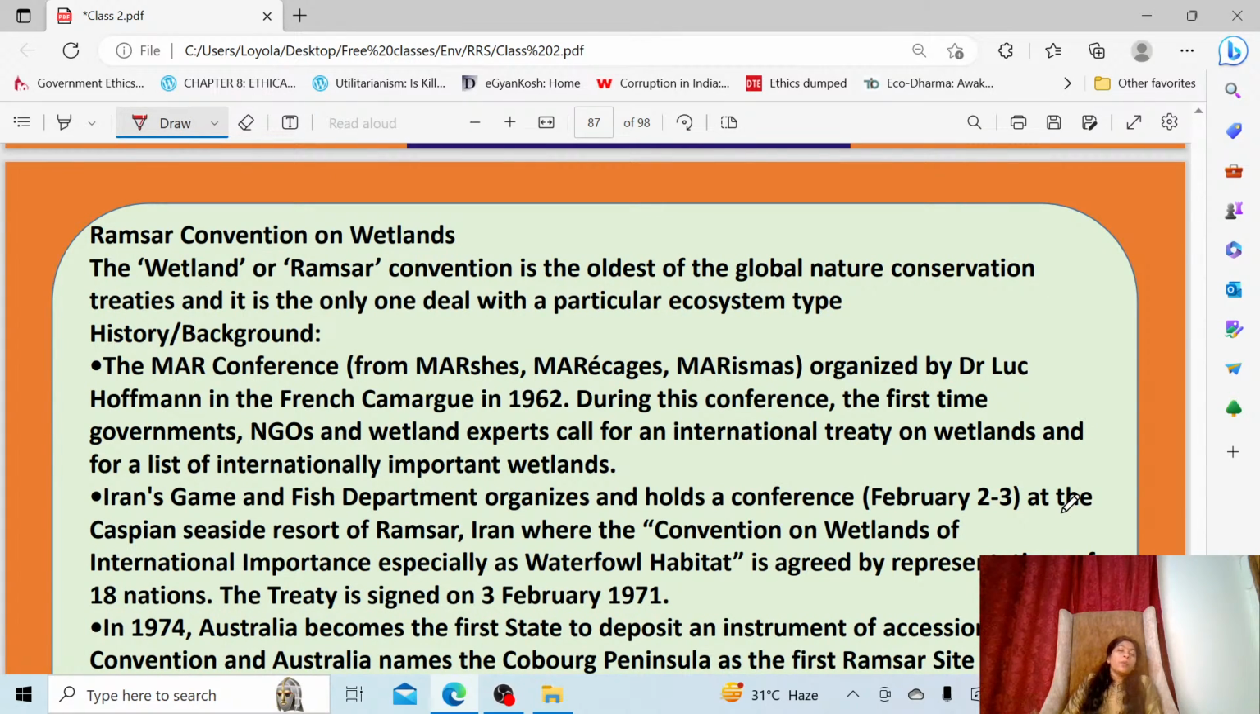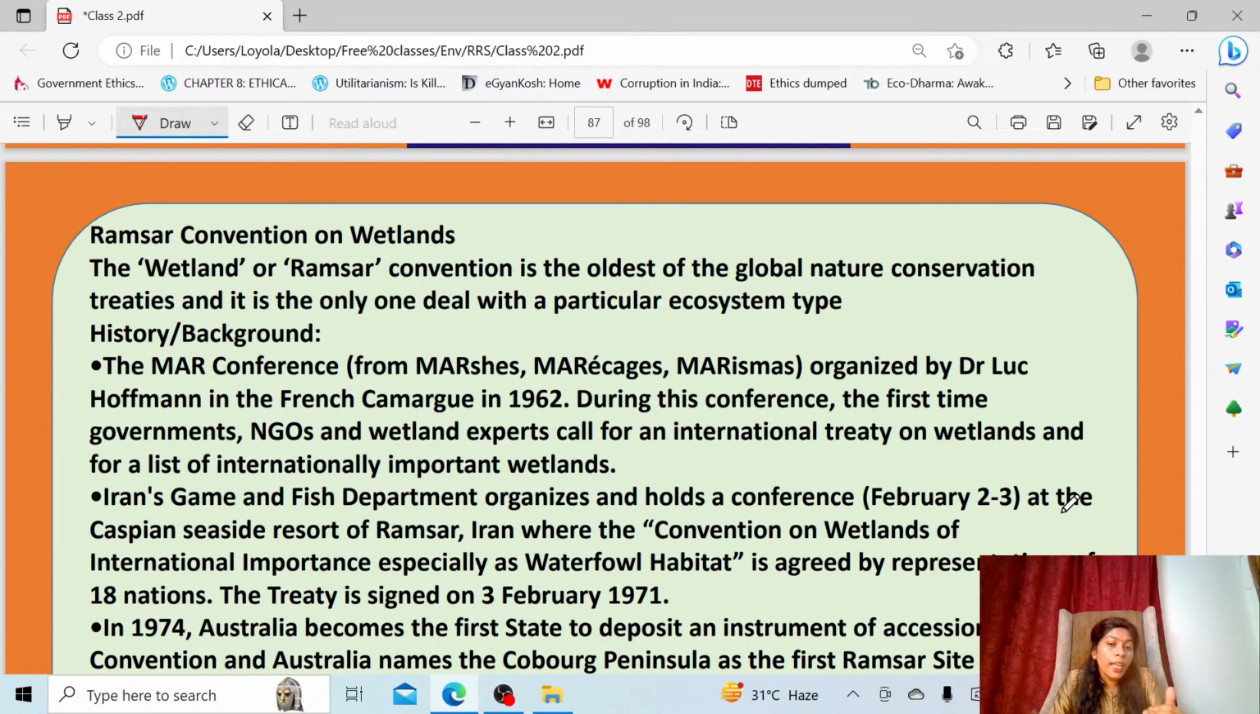This is the one and only convention which exists for the conservation of wetlands. So, how did this come into play? First there was the MAR conference long back, around 1962. During this conference, the governments and individuals, enthusiasts, we can say environmentalists, came together, discussed, and proposed that we have to have a separate treaty which looks into the conservation and protection of wetlands.